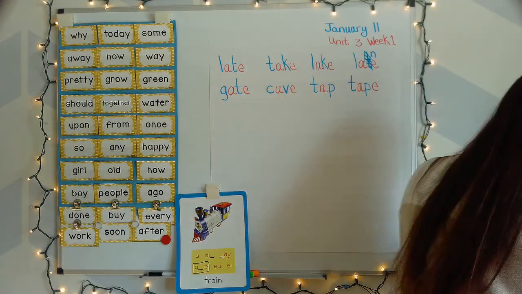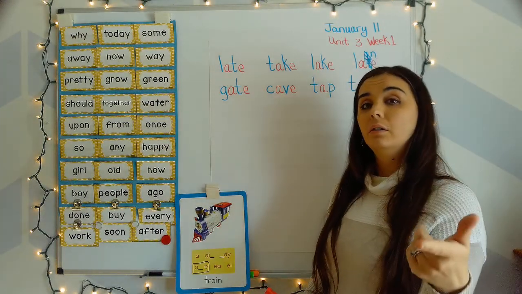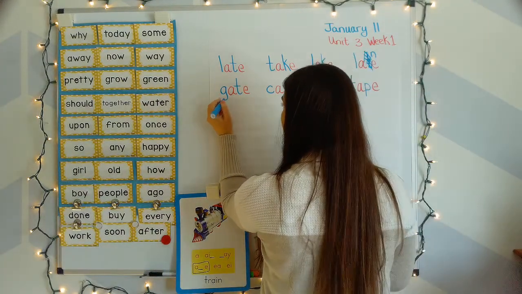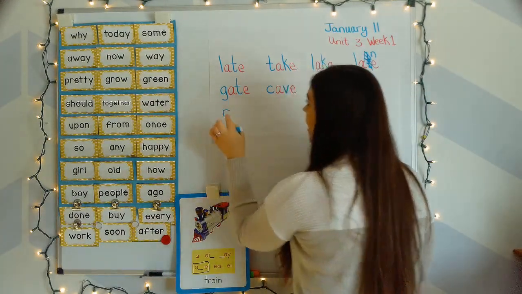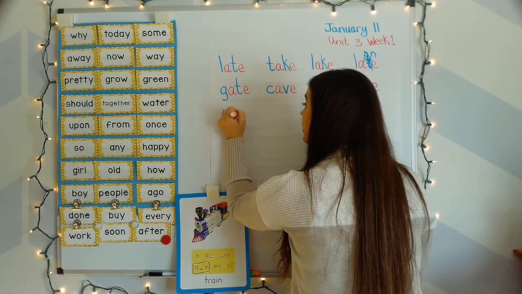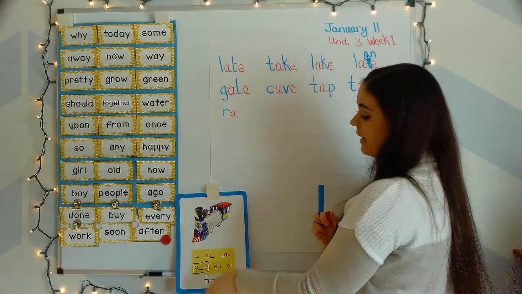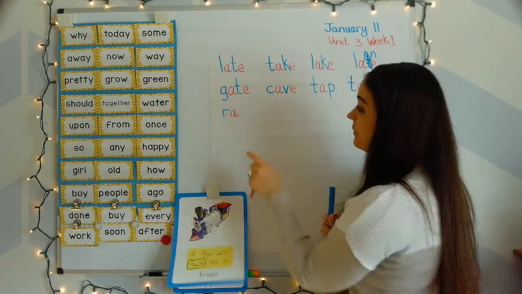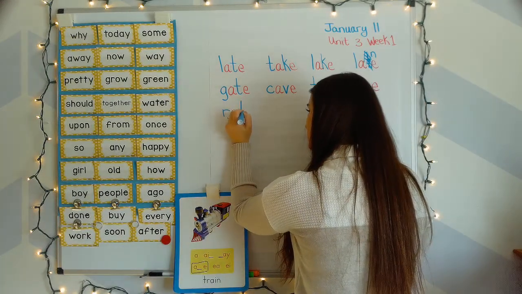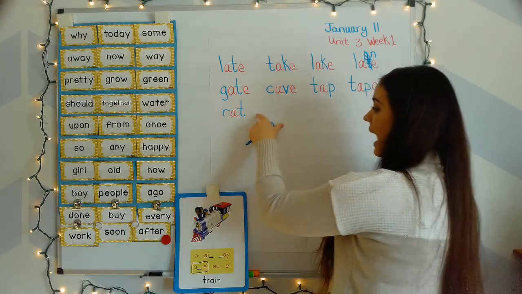All right. Next word, rat. Your turn. Rat. Okay. R says rrr, and then in the word rat, we hear ah, which is the short A, like apple. And T says ta. At, rat.